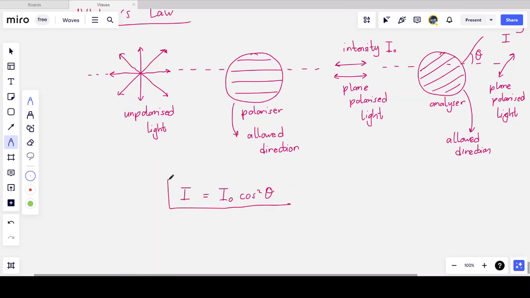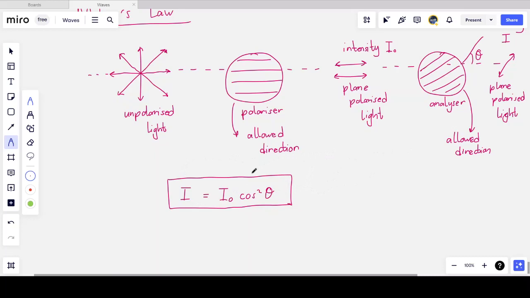And so mathematically, what I can see is that if the analyzer and polarizer are at the same angle, theta equals 0 for both, then I is equal to I0. The light that passes through the first polarizer will all pass through the analyzer. But if I adjust the angle theta and move it towards 90 degrees, then the intensity that passes through the analyzer slowly decreases. And if the angle theta is equal to 90 degrees, cosine of 90 is 0, no light will pass through the analyzer. And so mathematically, this was Malus's law.